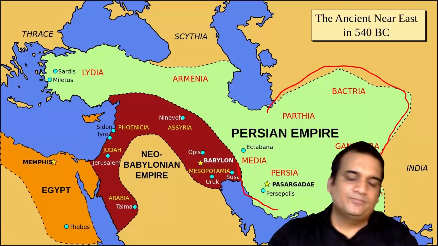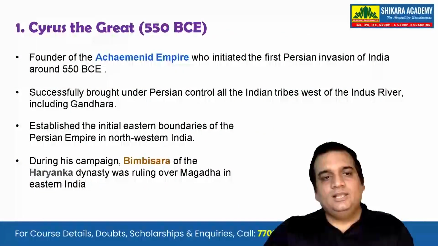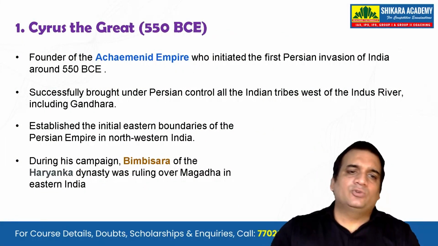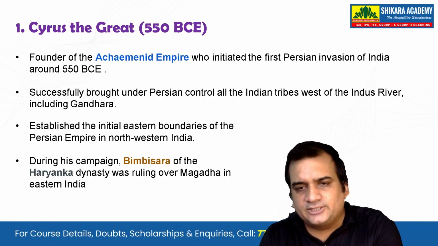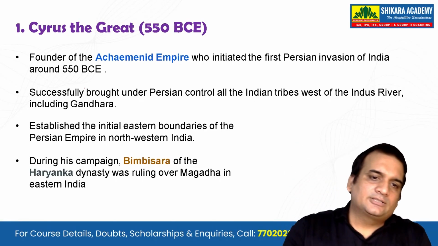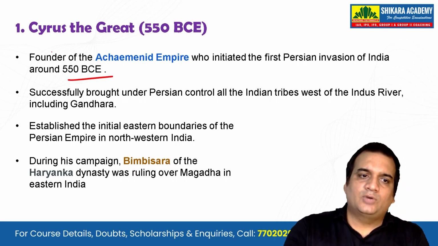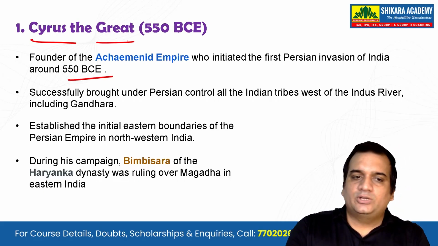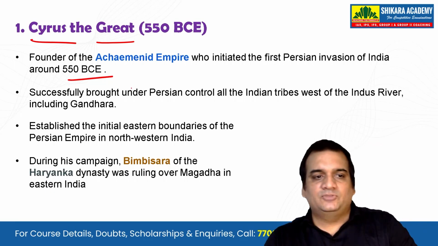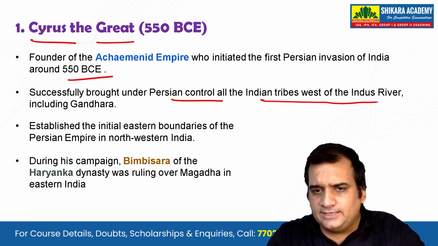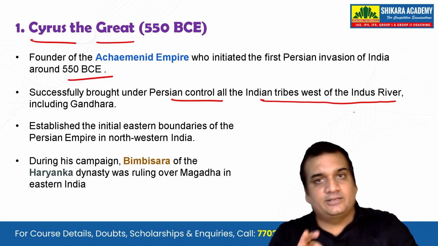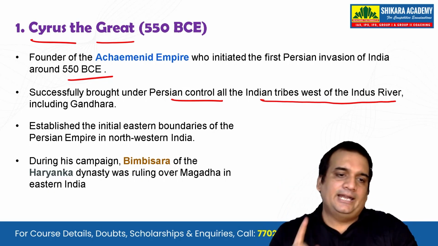The first ruler, the founder of the Achaemenid Empire who initiated the first Persian invasion of India, around 550 BC, was Cyrus the Great. He successfully brought under Persian control all the Indian tribes west of the Indus River, including Gandhara and Kamboja.